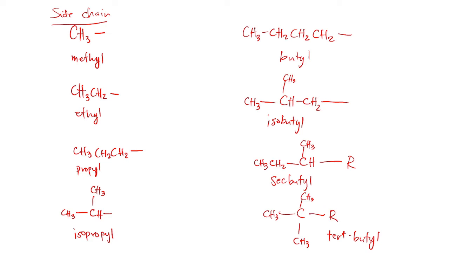You may pause the video if you're not done copying these examples. And we will have here other examples of our side chains. We have here our CH3, CH2, CH2, CH2, and CH2. If this is attached as a side chain, we call this pentyl, much like how we named the past side chains.